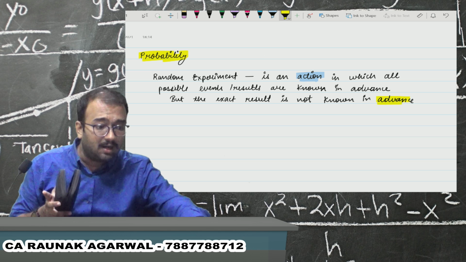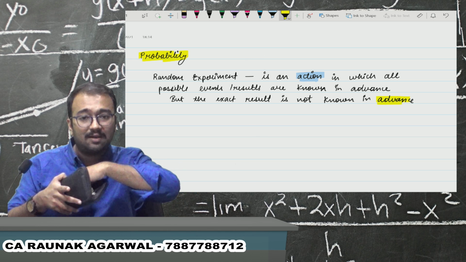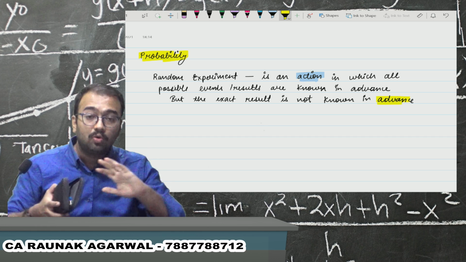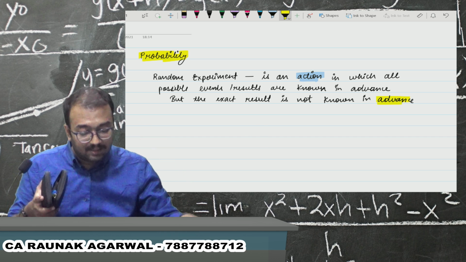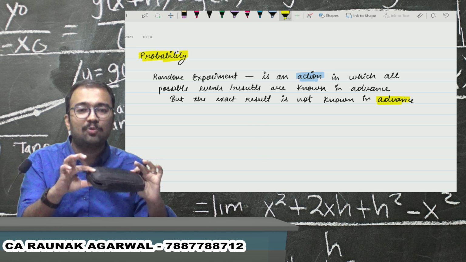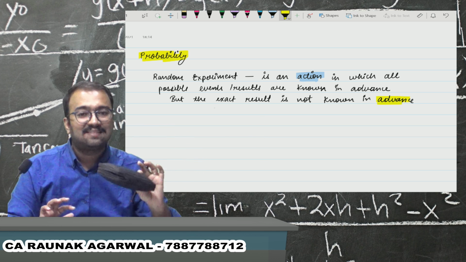Do we know in advance which color pen would be picked up first? No, we don't know the exact result in advance. Such an experiment is known as a random experiment.